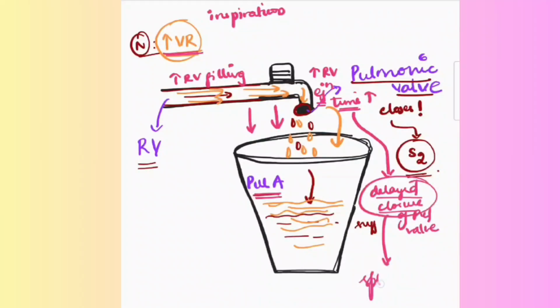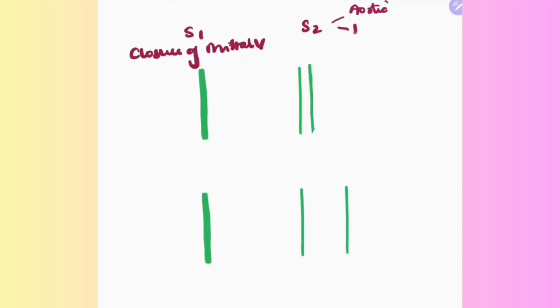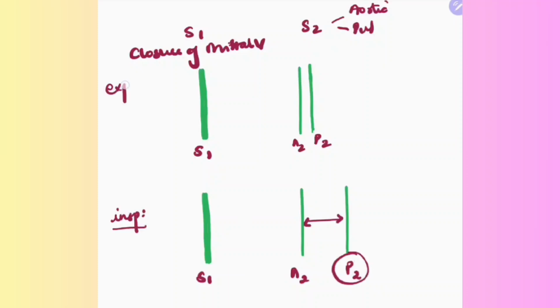So moving on to the representation of the sounds, this is S1. As we know, it is because of the closure of the mitral valve. This is S2, due to the closure of the aortic valve, A2, and the pulmonic valve, P2. So this would be S1, A2, P2. Now which one do you think represents inspiration here? Yes, the one with the more split due to delayed closure of the pulmonic valve, and this should be expiration. And this is the totally normal, that is, the physiological S2 split.